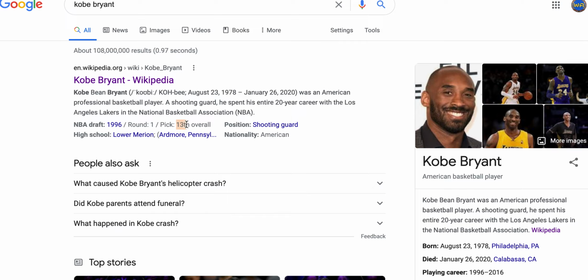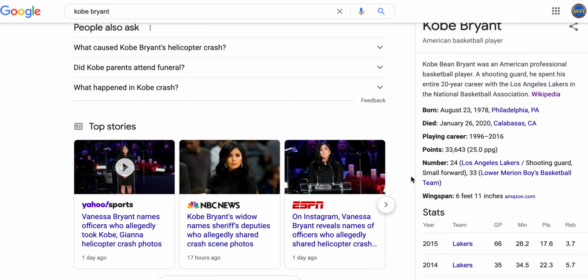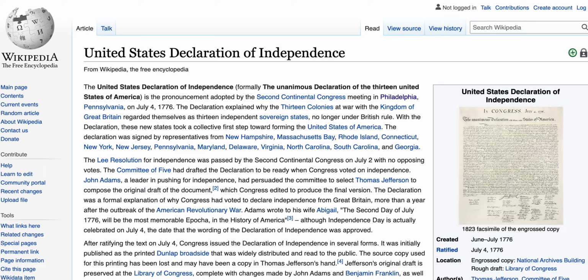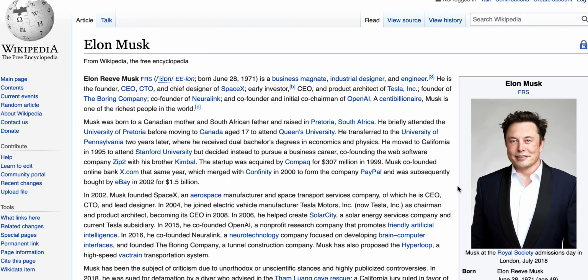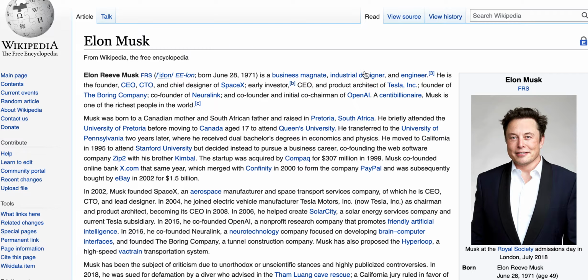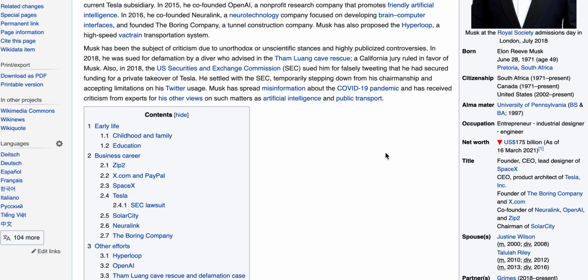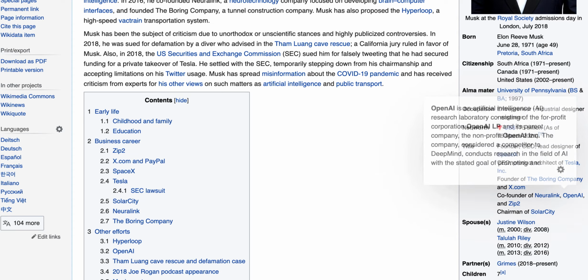Of course, he was the 13th overall pick. You know, these numbers are repeating time and time again. He played for the Los Angeles Lakers. And here's where we could really make some deeper connections between these numbers. So you have who I believe is ushering in this idea of the artificial intelligence age, and he is the sock puppet of it. It would be Elon Musk. And Elon Musk has a lot of notable projects, but one of the names of his projects is OpenAI, right?